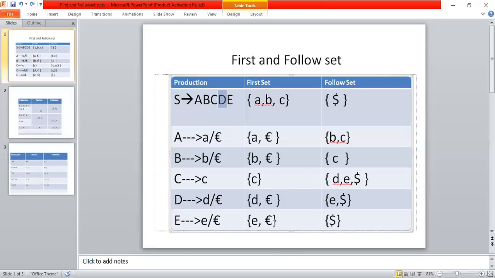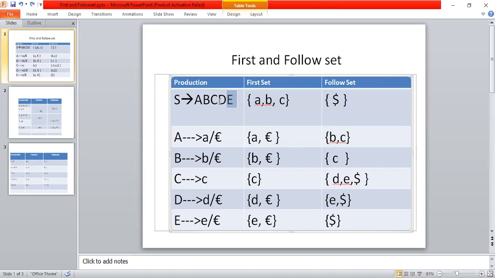Now instead of writing epsilon in its follow set, substitute E in place of E, so that E is vanished. Already D vanished, now E is also vanished. So this follow set of C contains follow of S. So follow of S is what? Dollar. The dollar is added to follow of C. So this is about follow of C.